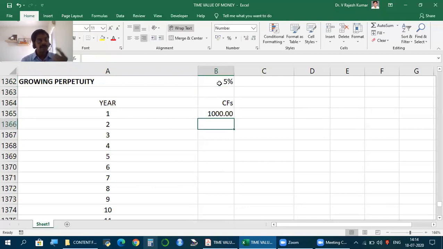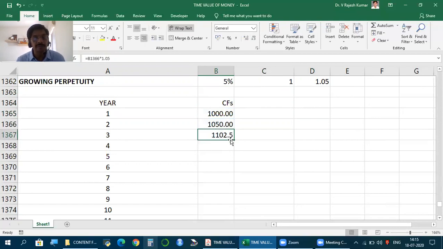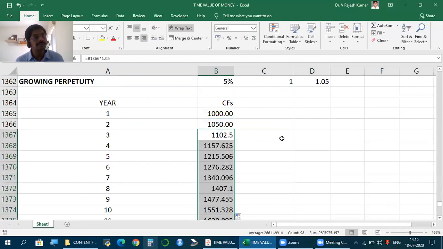So second year 1000 plus 5%, 1,050. 1 rupee today, 5% growth means how much? 1.05, correct? So keep multiplying with 1.05. So this into 1.05, this into 1.05. Keep doing it forever. So we get it for 100 years.